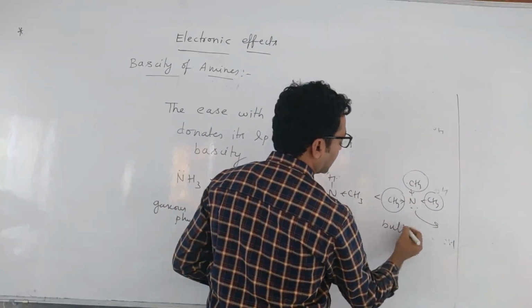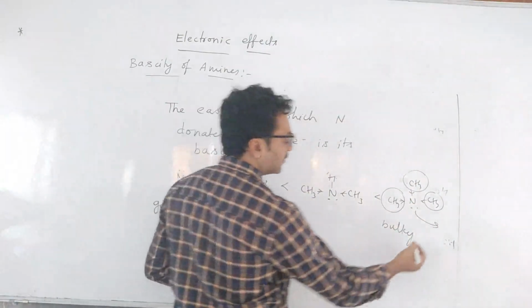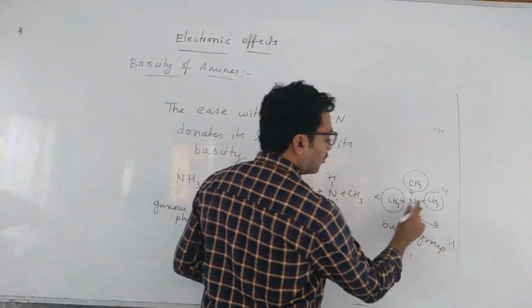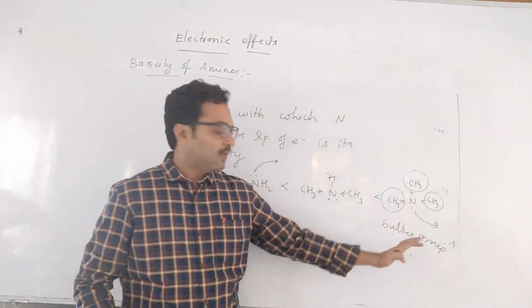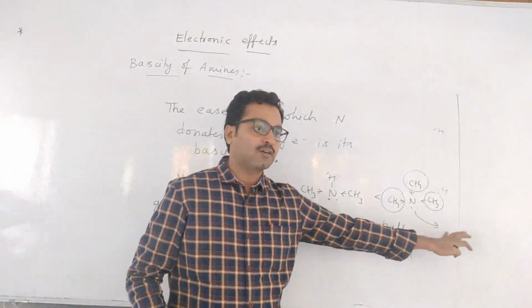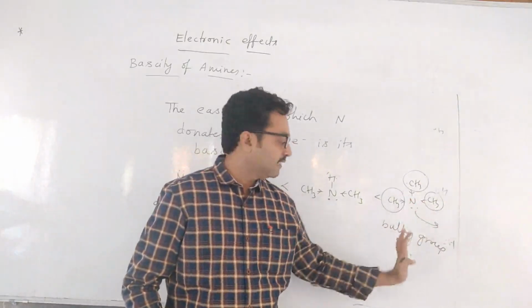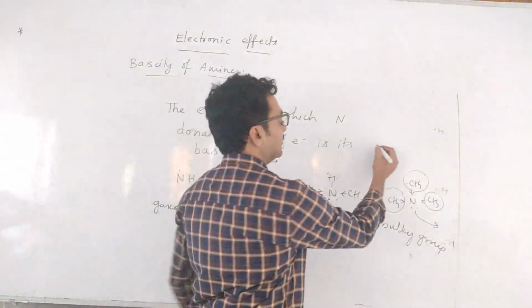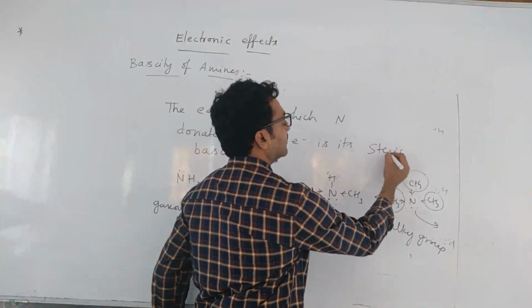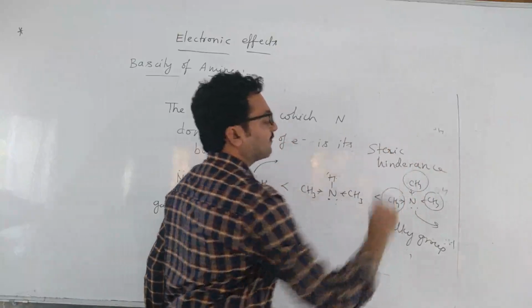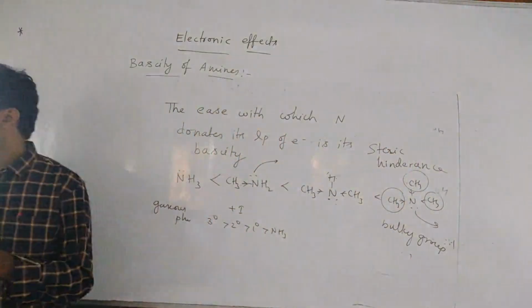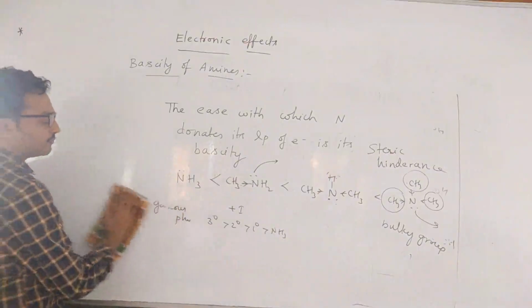Because of these bulky groups, CH3 bulky means big groups, nitrogen will give lone pair, but no other atom will come and take that lone pair. That effect is called what, children? Steric hindrance. That effect is called steric hindrance. So what is steric hindrance?